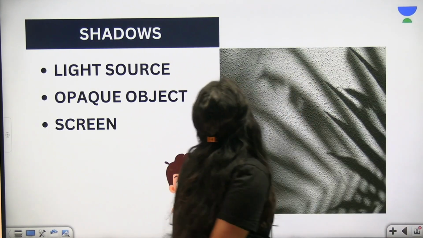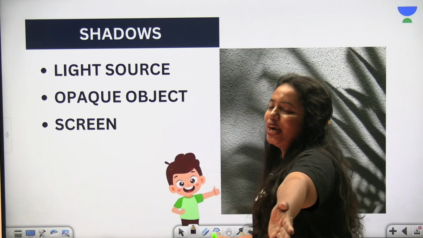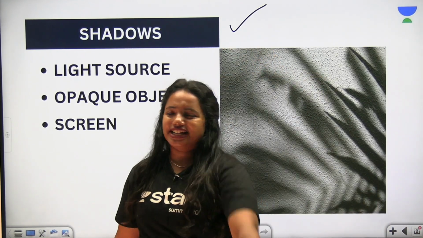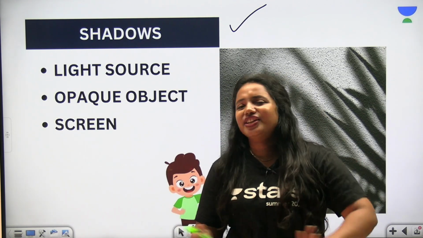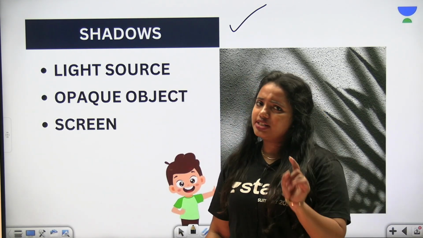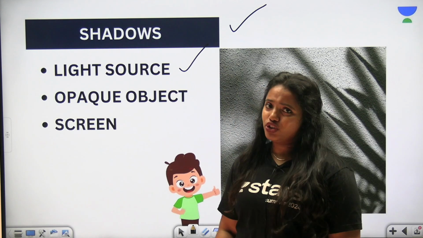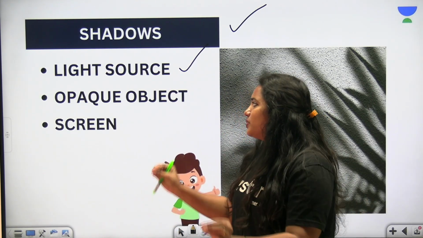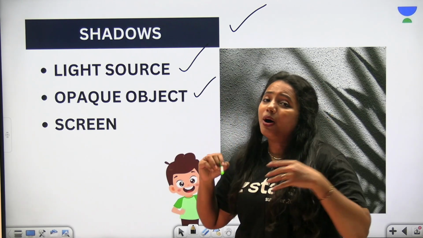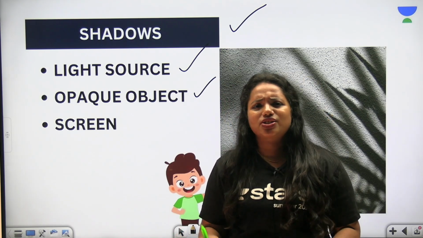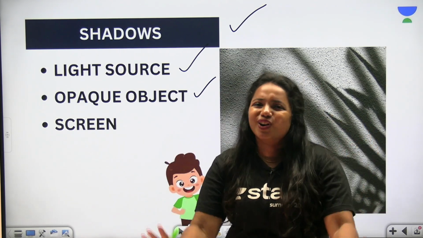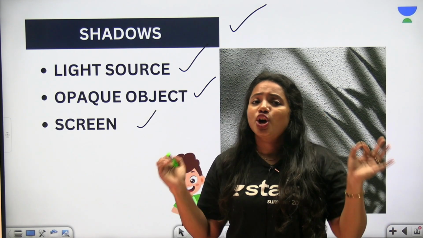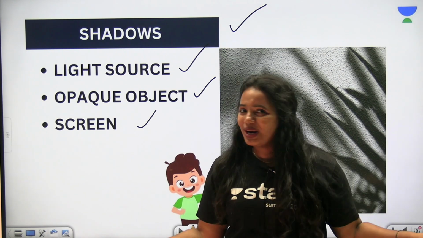And now we are diving into the next one. It's all about shadows. You might have seen shadows a lot of times, right? Yes. So now we are going to learn how these shadows are formed. There must be a light source, and this light source produces light, which falls on opaque objects. These opaque objects obstruct or block the light, and therefore it creates a shadow or a dark patch on a screen. So that's all about shadows.